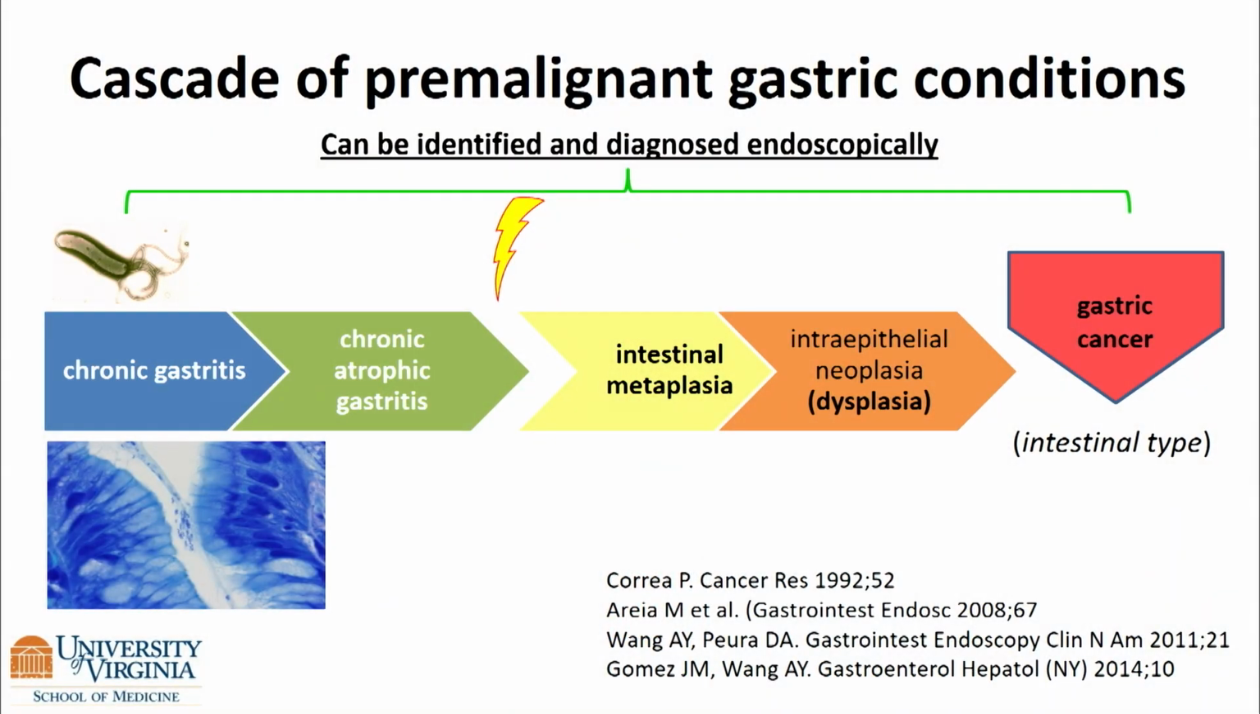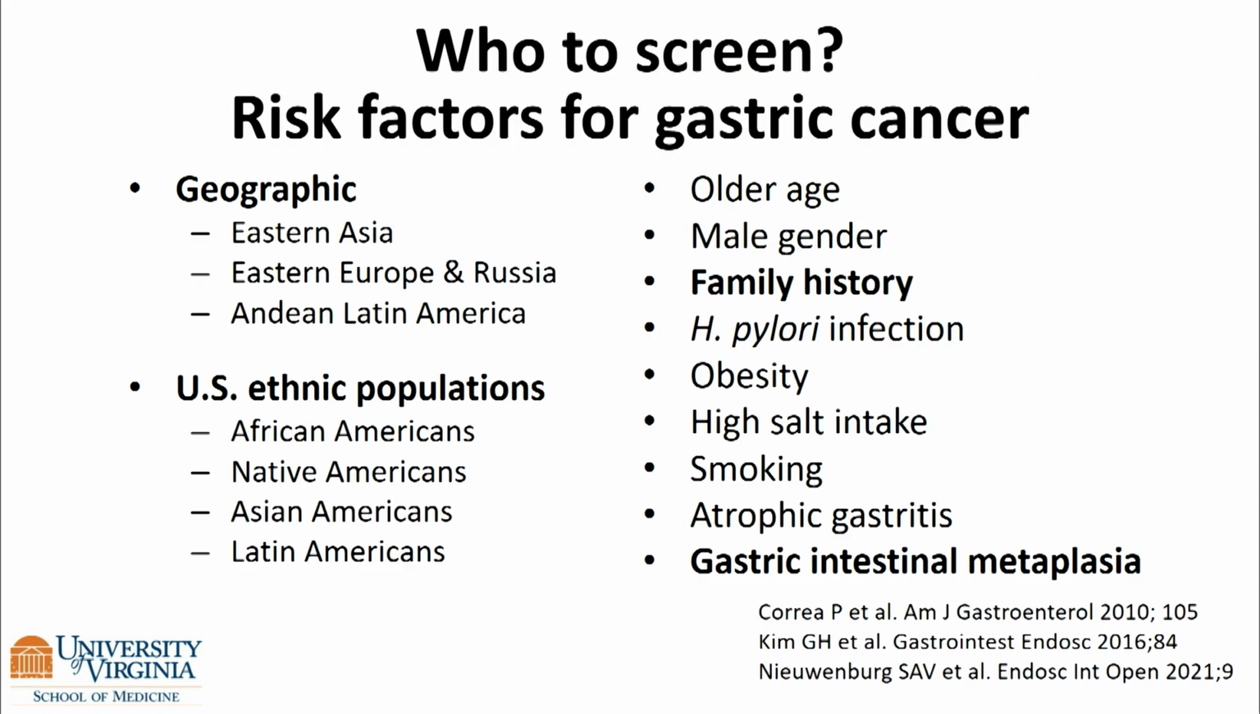We'll see. So this is the all-famous Korea cascade, and I only bring it up because all of these lesions can be diagnosed and identified endoscopically. So this is the power of endoscopy when done properly. Who to screen? We've talked about all these factors, geographic, ethnic populations. These are really surrogate markers for what we're trying to get at. Family history is an important clue, as is gastric IM.